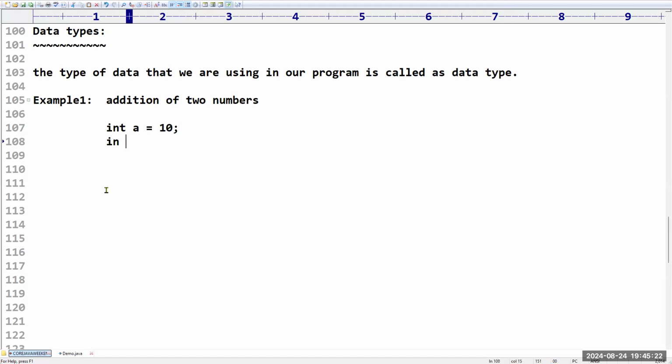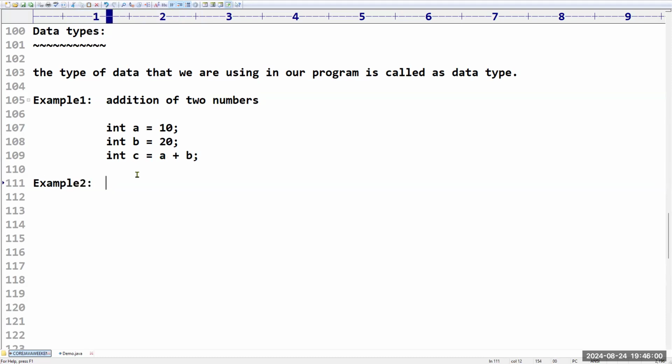In the second line, we are going to take integer b is equal to something like 20, and after that integer c is equal to a plus b. Like this we will take addition of two numbers. In this example, if you think logically, a we declared, what type of data is it holding? Integer value. That's why the data type which we defined is nothing but int. So 20 is what type of data? Integer. A plus b, if you add, what type of data are we going to get? Integer. Like that we have.